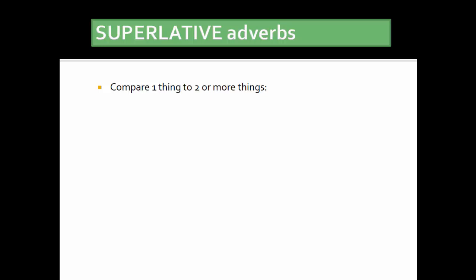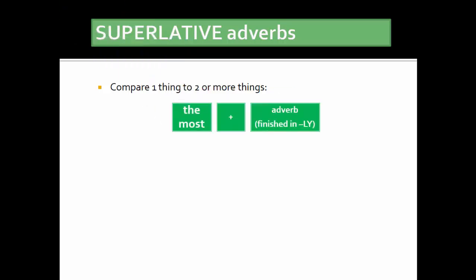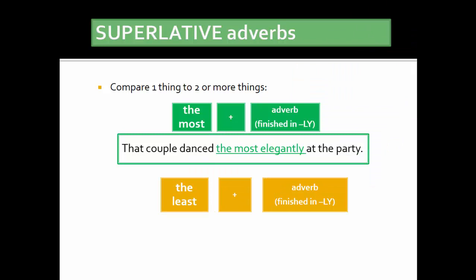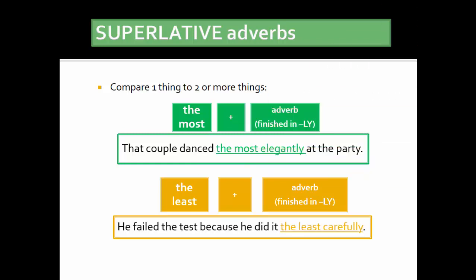Superlative adverbs. They compare one thing to two or more things. And to make superlative adverbs, we can use this structure, the most plus adverb finished in ly. Example, that couple danced the most elegantly at the party. And we can also use this structure, the least plus adverb finished in ly. Example, he failed the test because he did it the least carefully.